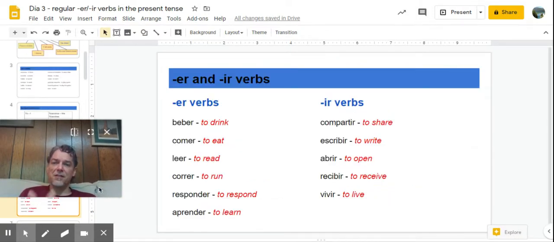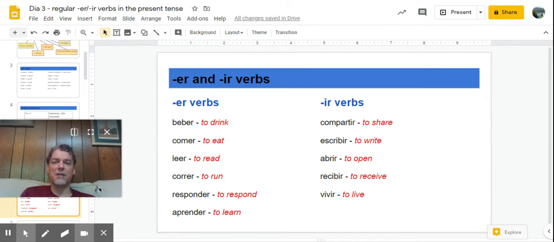So now, let's look at some ER and IR verbs. The largest group of verbs there are in Spanish are AR verbs, but there are a lot of ER verbs and IR verbs, and a lot of them are regular. All right, let's look at some ER verbs. Beber, to drink. We also use the verb tomar, to drink. But because we're working with ER verbs today, let's use beber. Comer, to eat. Leer, which you've already learned, to read. Correr, to run. Responder, cognate, to respond. Aprender, to learn.